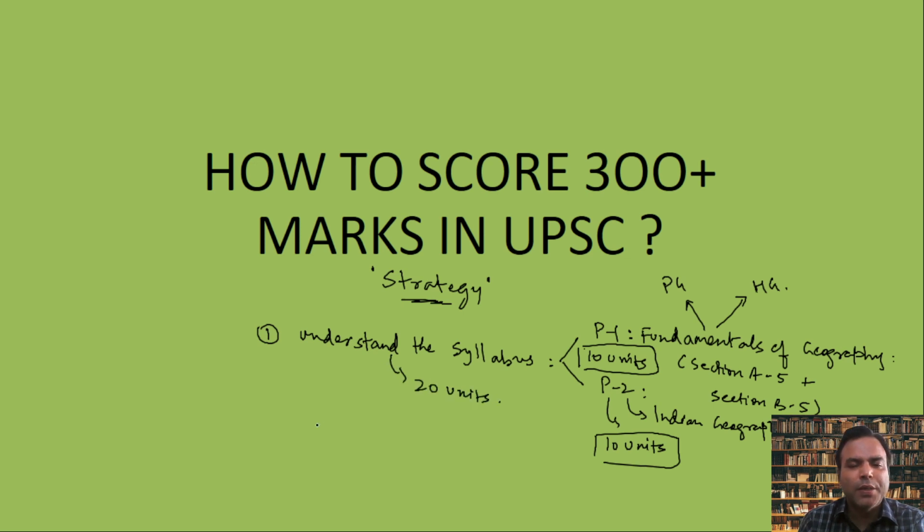If you see the past year question papers, you can lay down a better strategy or approach to complete the papers in the best way. That means the second strategy will arise from the past year question papers.